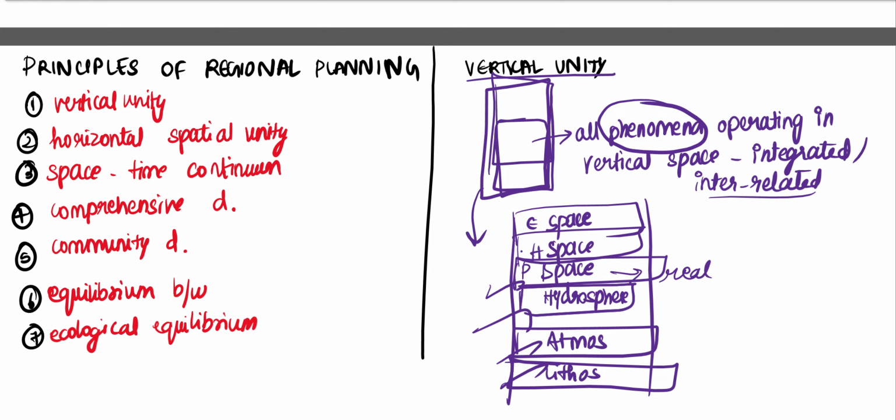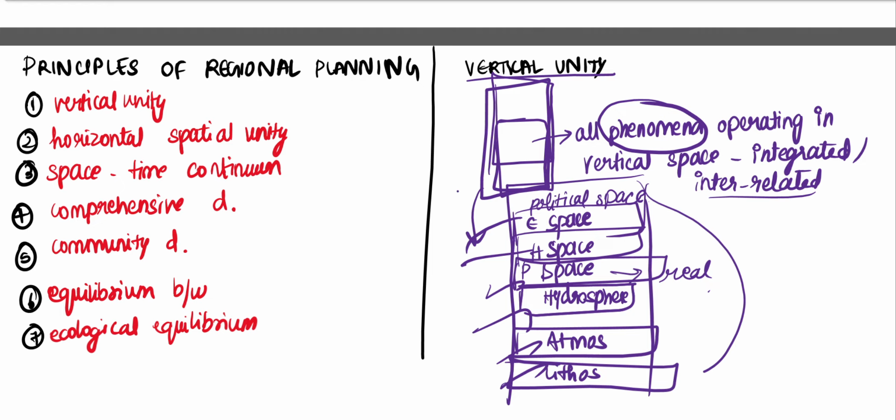Then we have human space and economic space. We can also include political space. These are the dimensions of vertical space. So all the phenomena of the vertical space operate in an integrated and interrelated manner with respect to each other. This is what we call vertical unity. The phenomena operating in the vertical unity are lithosphere, atmosphere, hydrosphere, physical space, human space, economic space, and political space.